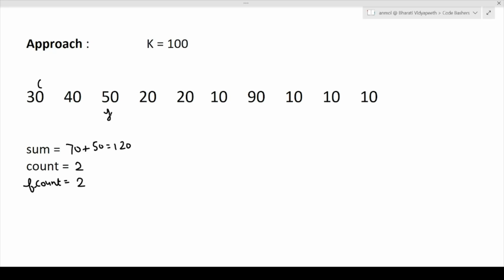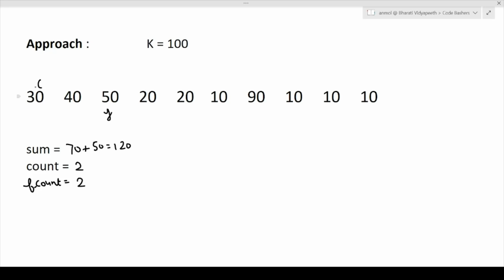So for considering j, what we have to do? We will have to squeeze our window. So here the window size till now has been represented by i and j. So i and j will be our window. Since our value of sum has overshot the k value, we'll start to decrease the size of the sliding window.